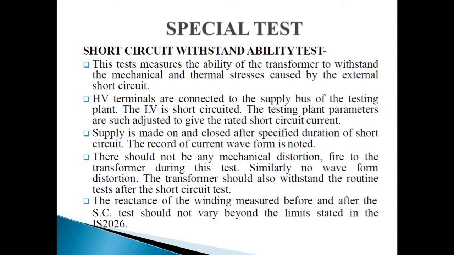While short circuit losses, or we can say load losses of a power transformer, the short circuit test also gives information about the leakage impedance, load losses, and impedance voltage of the power transformer. In this test, the terminals of the LV side are short circuited by means of a copper jumper. A 3-phase symmetrical adjustable low voltage is applied to the HV winding. The applied voltage is gradually increased till the rated current circulates through the secondary winding.